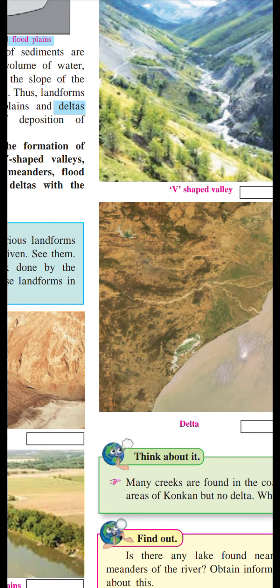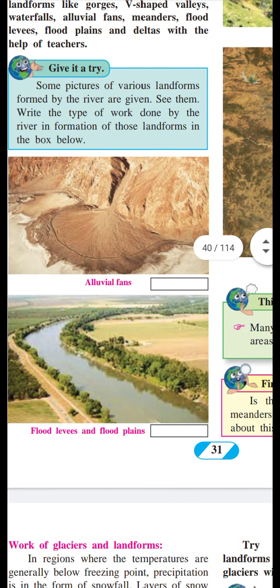And then next is flood levees and flood plains. They are also formed because of the deposition work. And alluvial fan is formed because of the deposition work. Like this, these are the landforms which are formed because of the work of river.